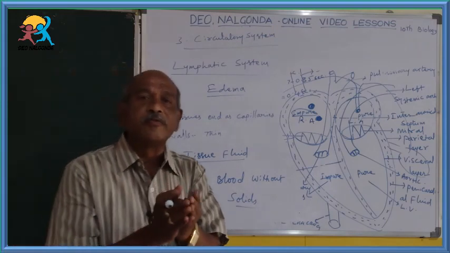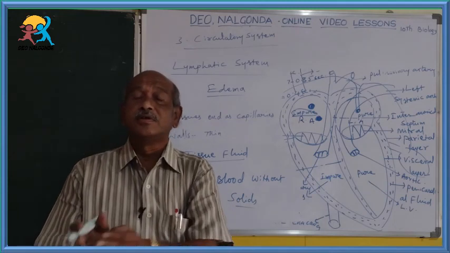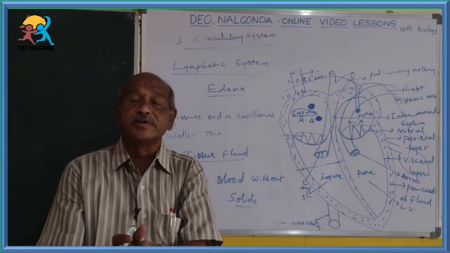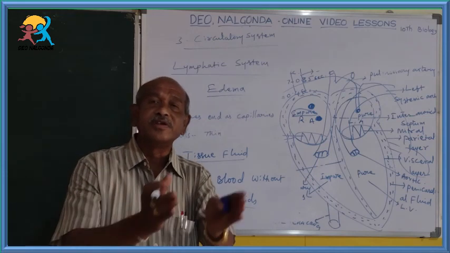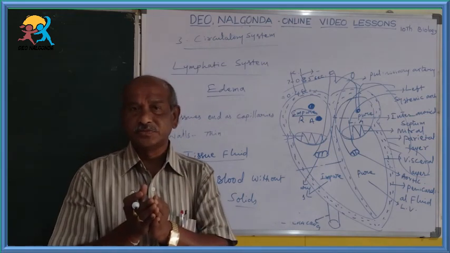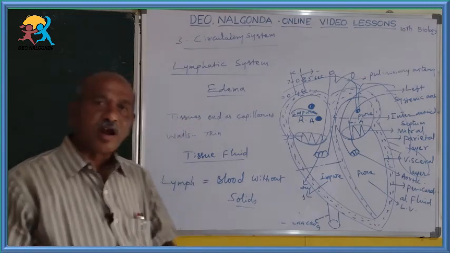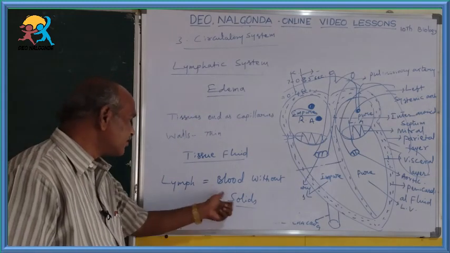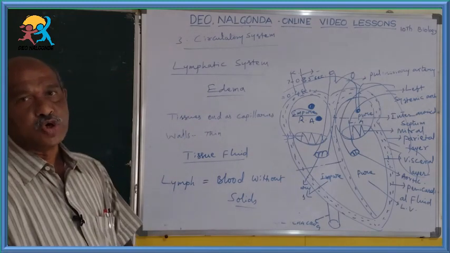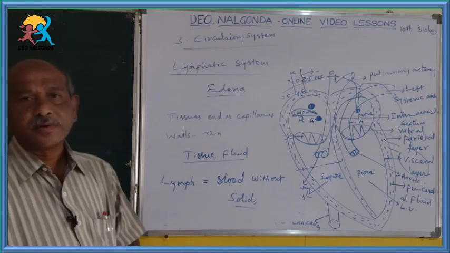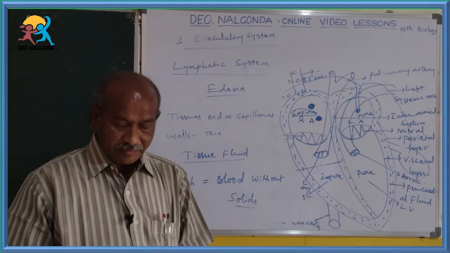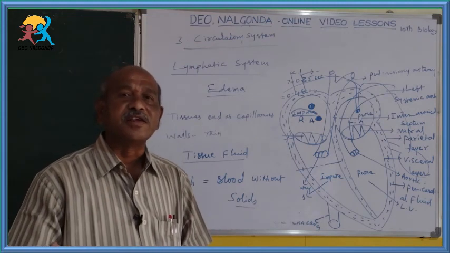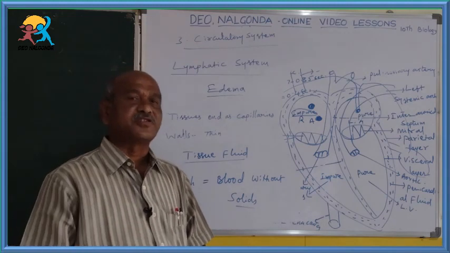Understand? Blood is made up of solids and liquids. The solids are nothing but salts and blood cells like RBC, WBC and platelets. When such solids are not present, that kind of blood is called lymph. For the flow of this lymph, alongside the venous system, another system has developed.